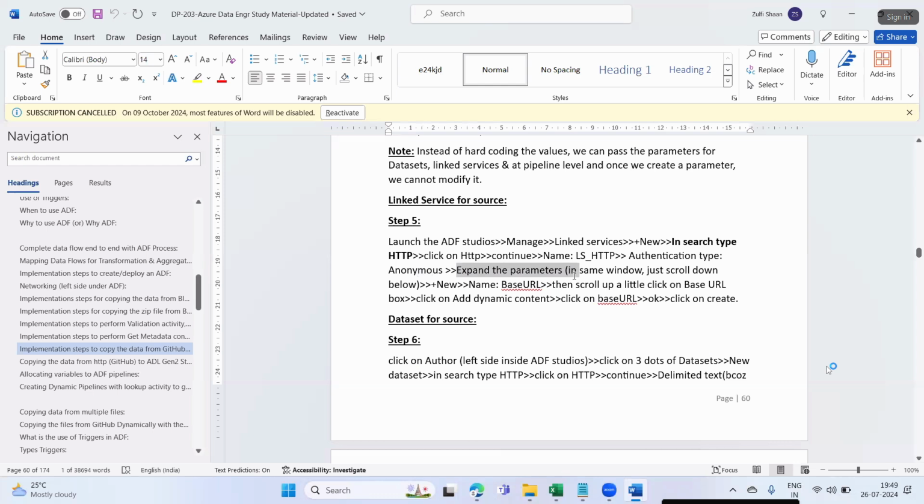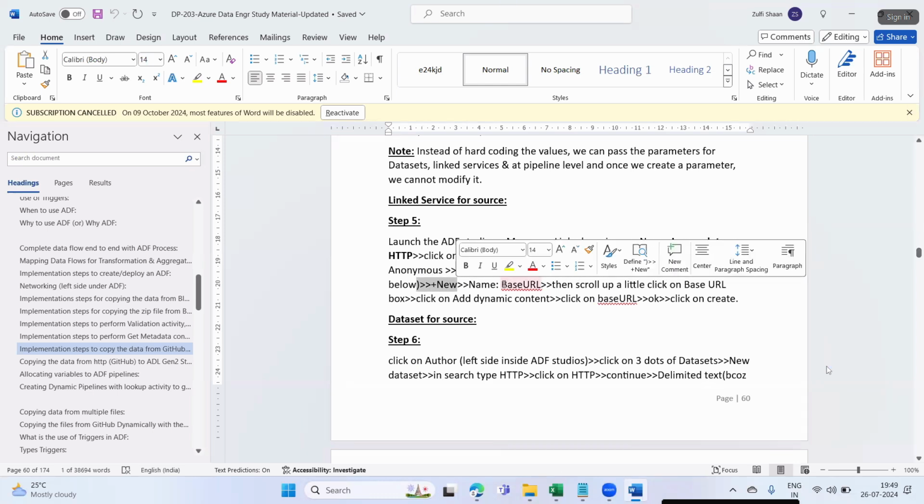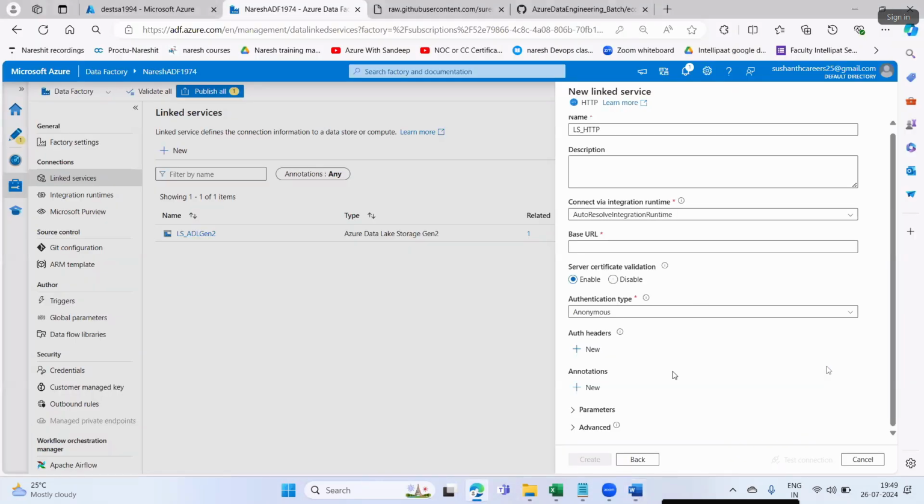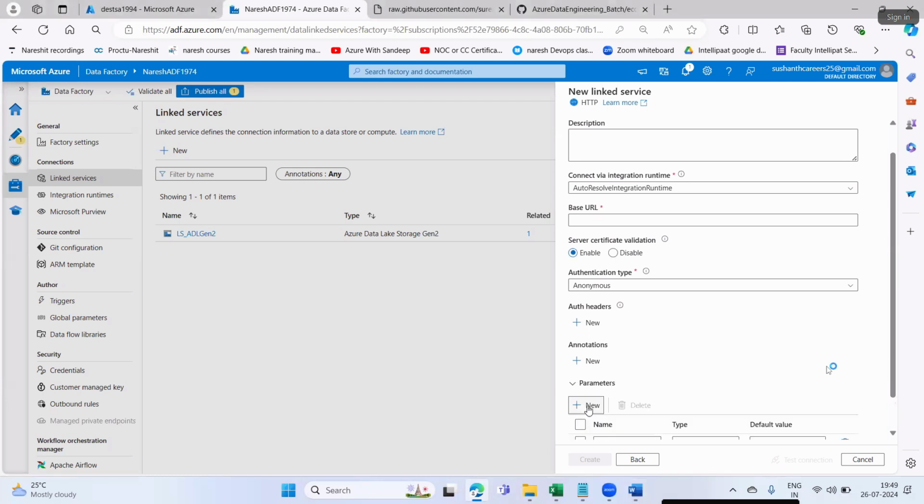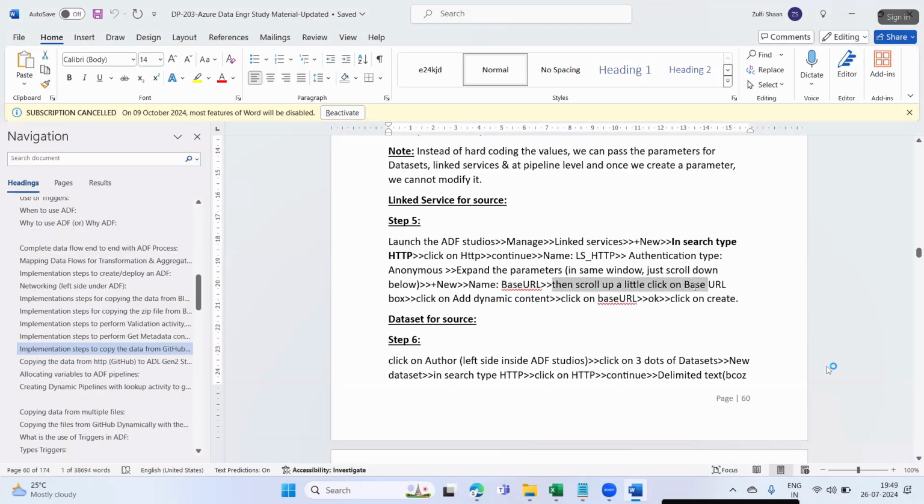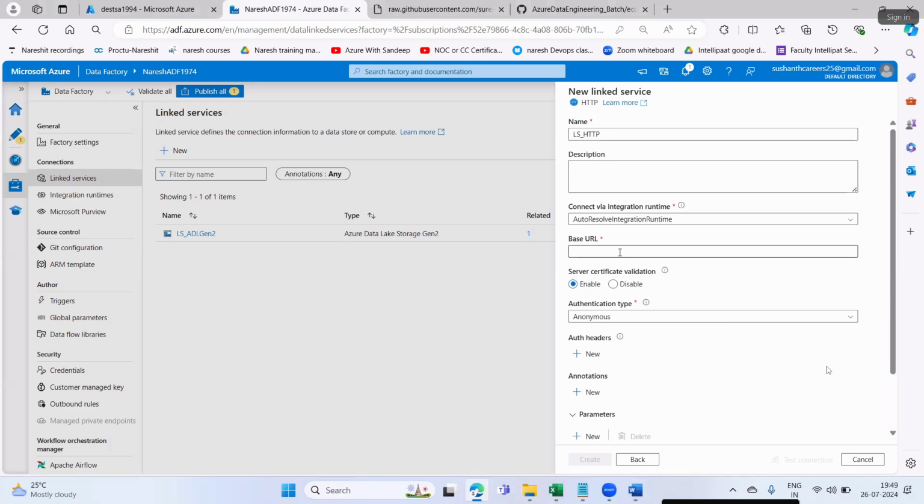Expand the parameters. In the same window, just scroll down, plus new, and give the name as Base URL. So I'll say here parameters, plus new. Give your name as Base URL. Then scroll up a little on the base URL box.